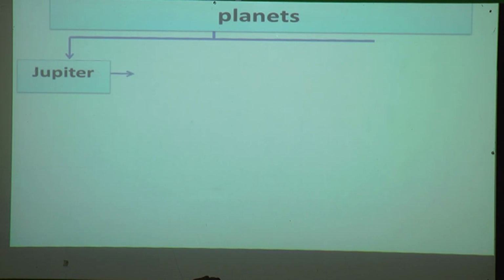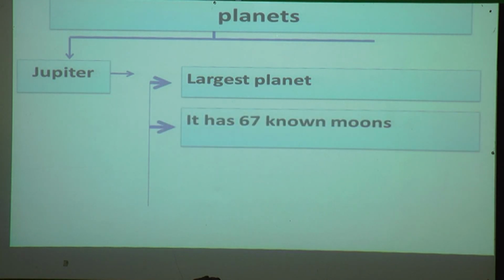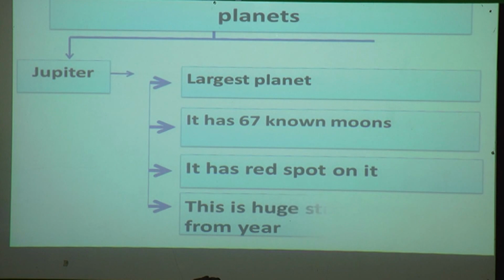Now we'll see about Jupiter. It is the largest planet in the solar system. It has 67 known moons. It has a red spot on it. This red spot is due to a huge storm that has been blowing for years.